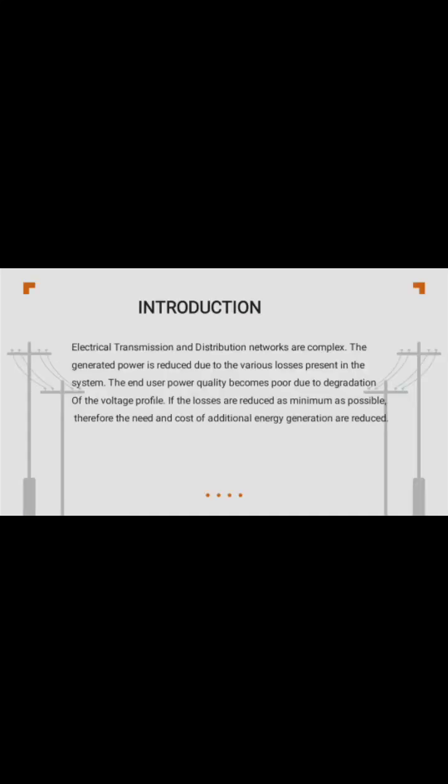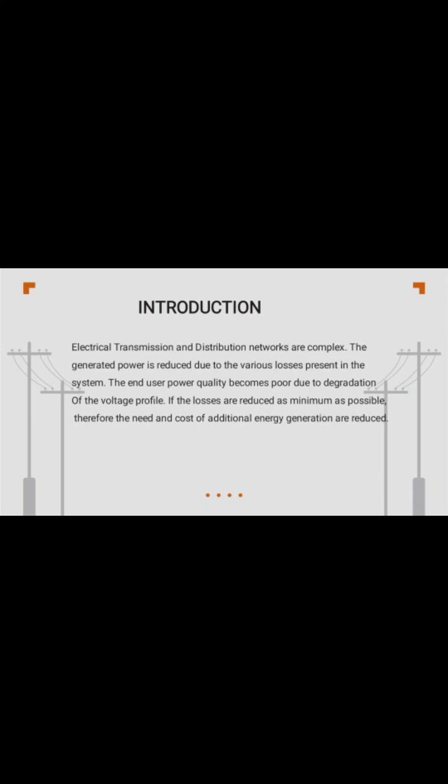Objective. The objective of this presentation is to reduce the power loss and to improve the voltage profile in the radial distribution system. Fuzzy and particle swarm optimization algorithm is a two-stage methodology used for placement and sizing of DSTATCOM in this project.